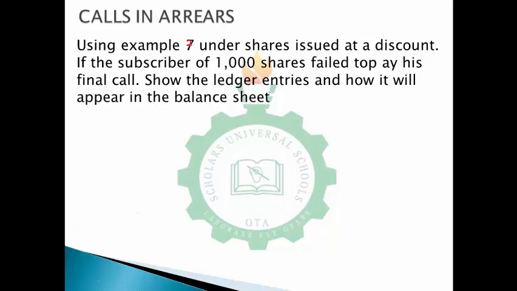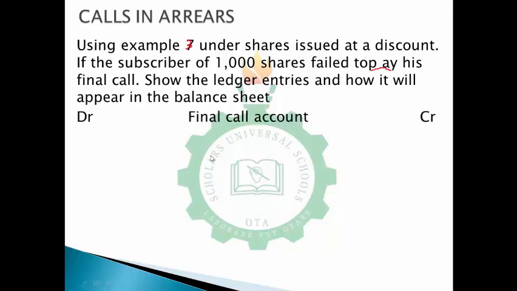That's example 3. Please take note of that. So under shares issued at the discount, that was the only example that was used. If the subscriber of 1,000 shares fails to pay his final call, show the ledger entries and how it will appear in the balance sheet.